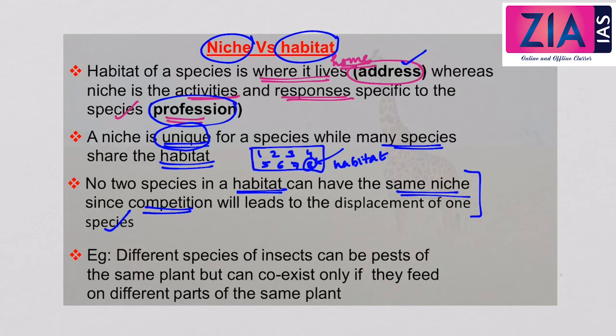An example is, different species of insects can be pests of the same plant, but can coexist only if they feed on different parts of the same plant. Suppose for example a plant. So there are many types of insects, but they can coexist only if different types of pest depend on different parts of the plant. Suppose the leaf of the plant is the part where all the insects feed upon, then this will lead to competition and the fittest will survive. So this is a very good example. So niche and habitat, I hope now you got the difference. So this is all about niche and habitat.